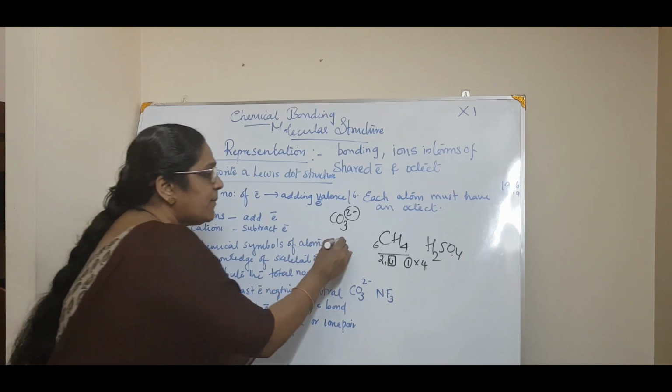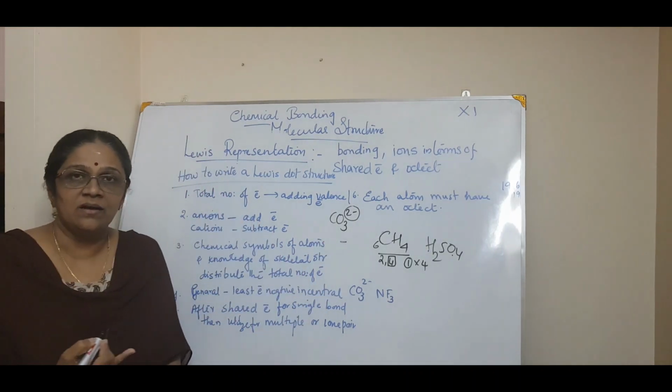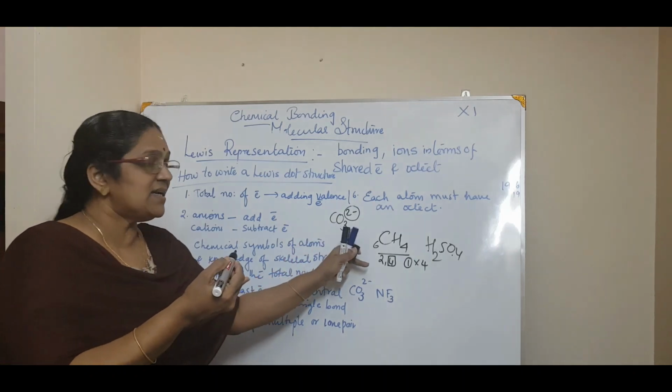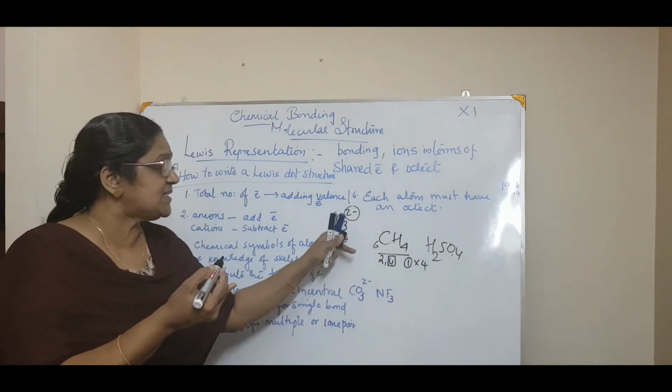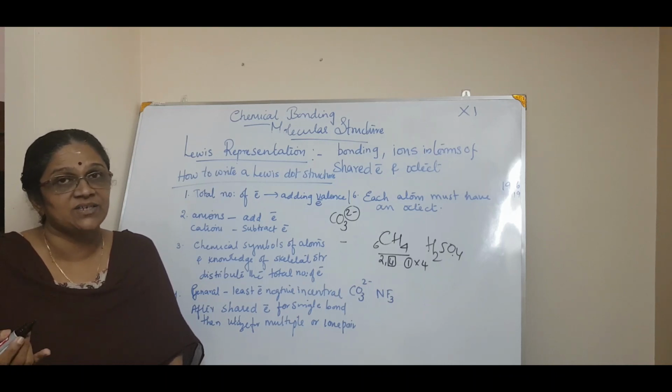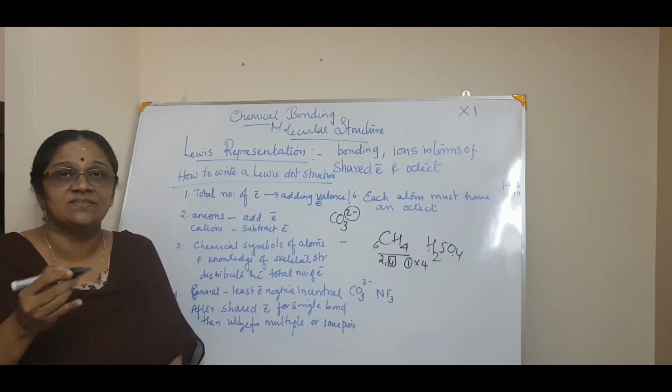If it is only 1 minus, you add plus 1. If it is 2 minus, CO3 2 minus, you add the valence electrons of all these and plus 2. If it is PO4 3 minus, that is 3 minus charges, so you have to add plus 3.